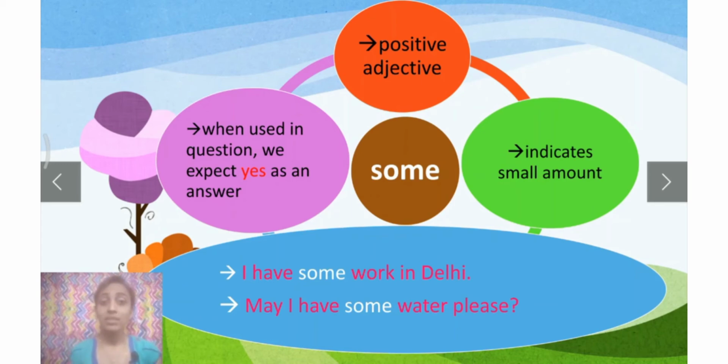Fine. Like for suppose, here are some examples. I have some work in Delhi. May I have some water, please? Here in the second sentence, we used some in the question. Means here we are expecting the answer as yes. Okay. Good.